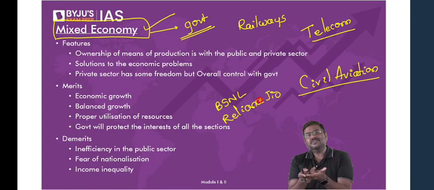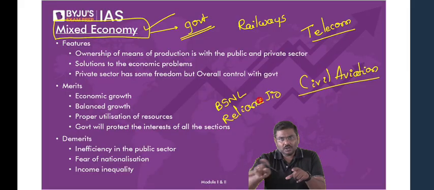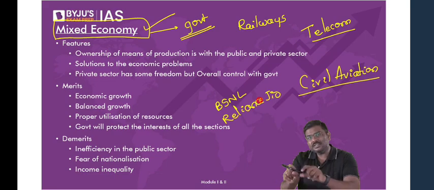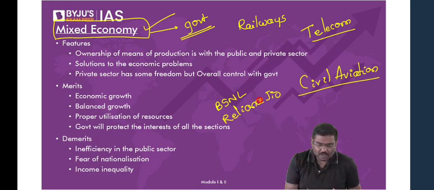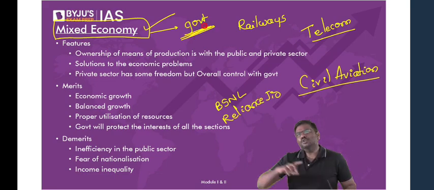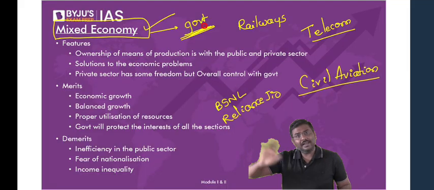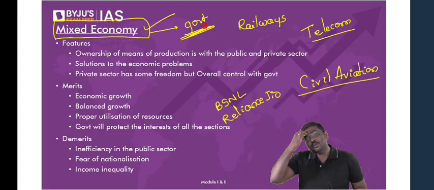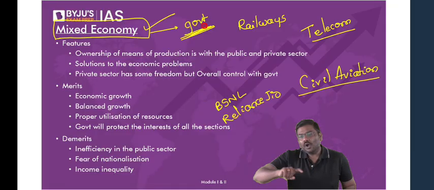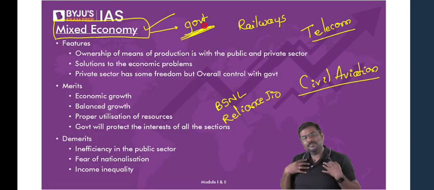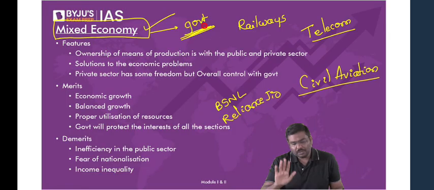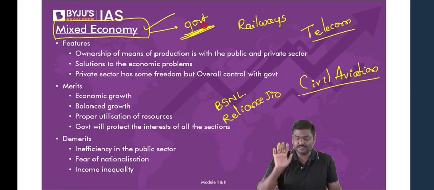But please understand this. Whether the private sector is allowed or not allowed, whether only government will provide or not, all of this, the control is with the government. For example, tomorrow can the government of India announce, again, it's not going to happen, I'm just saying hypothetically, that all the telecom sector companies, the government will purchase the ownership and only government will provide telecommunications? Can government do that? Do they have the power? Of course, yes. They have the power.